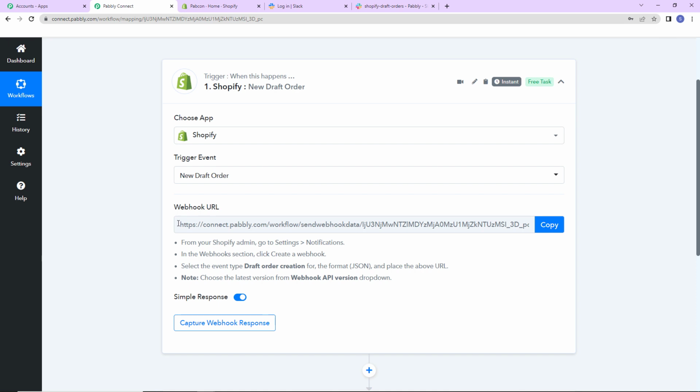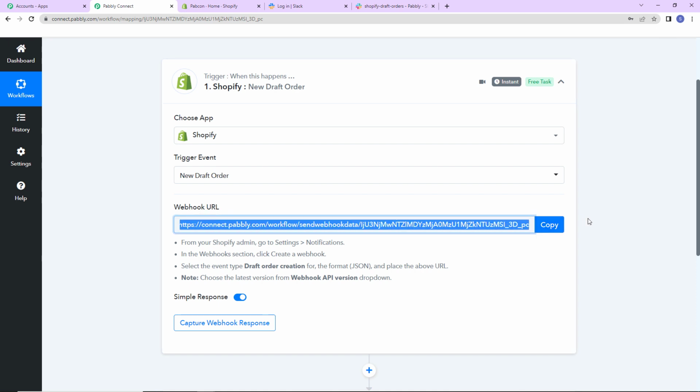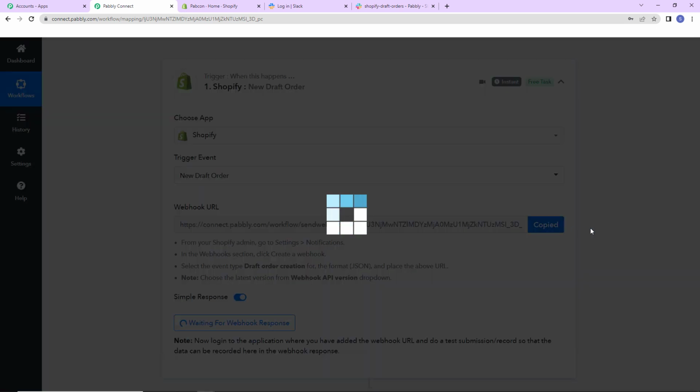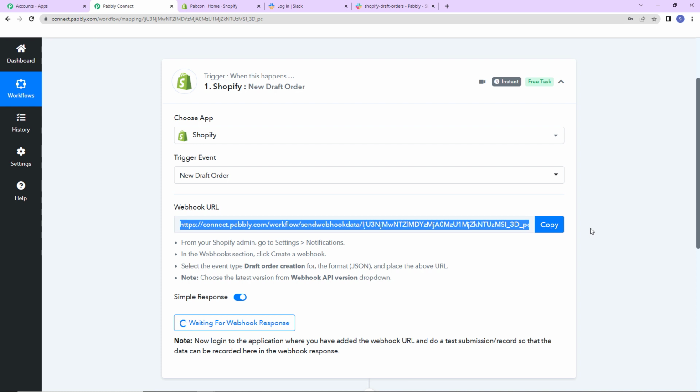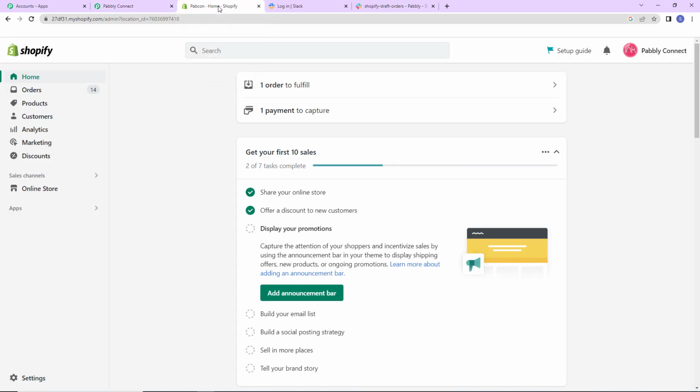Now here you can see that we have received a webhook URL, which is going to act as a bridge for connecting Shopify with Pabbly Connect. Now we have to follow the following steps to set up this connection. Let me show you how you can do the same. I'm going to take you to my Shopify account. I have already logged in there.